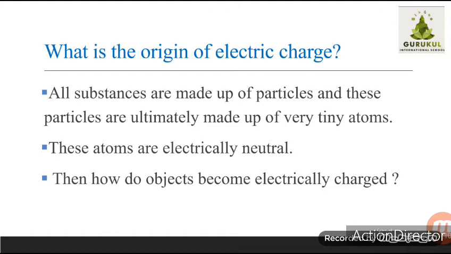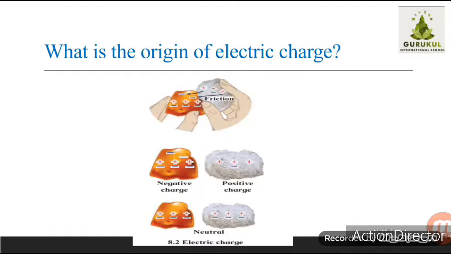Then how do the objects become electrically charged? As you can see in the figure shown on the screen, for some reason, if the balance of electrically neutral atoms gets disturbed, meaning the number of positive charge and number of negative charge changes.